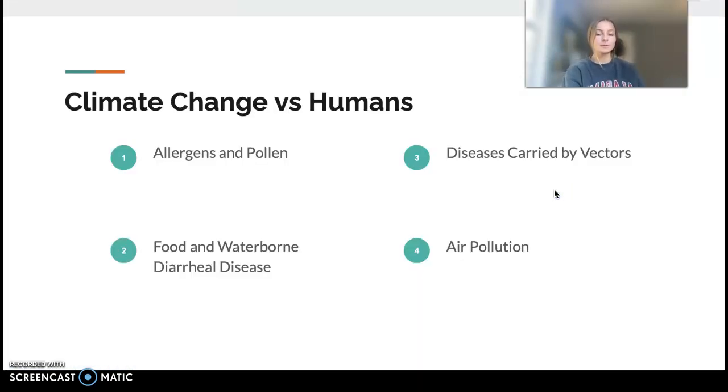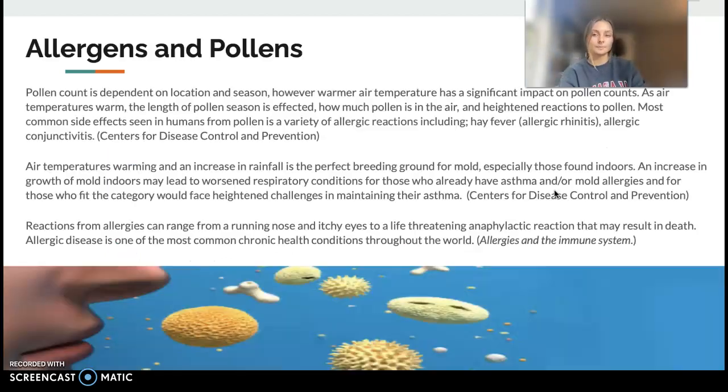Climate change versus humans. I chose 4 impacts: allergens and pollens, food and waterborne diarrheal diseases, diseases carried by vectors, and air pollution.